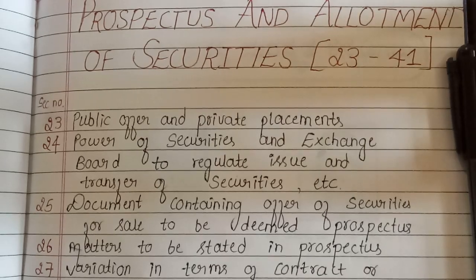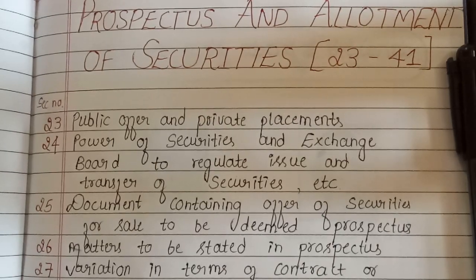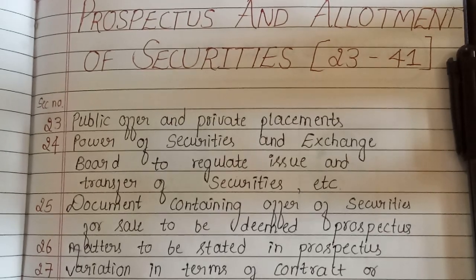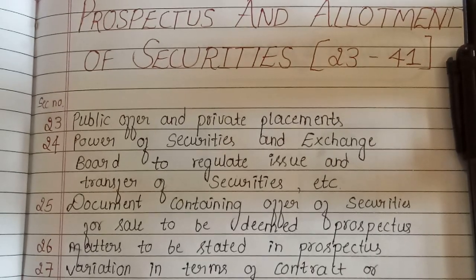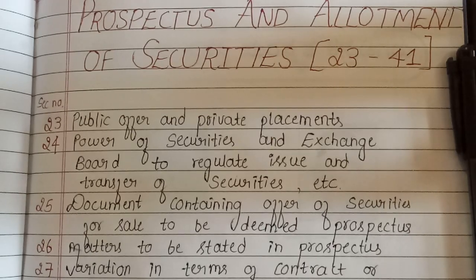Assalamualaikum everyone. Today we are going to read, learn, revise, repeat and recall the section numbers of Prospectus and Allotment of Securities. This is a chapter of the Companies Act 2013. It is relevant for all CA, CMA, CS and also to some extent to CA Foundation students. You can easily quote these section numbers in your examination and fetch those brownie points. So without any further delay, let's start.